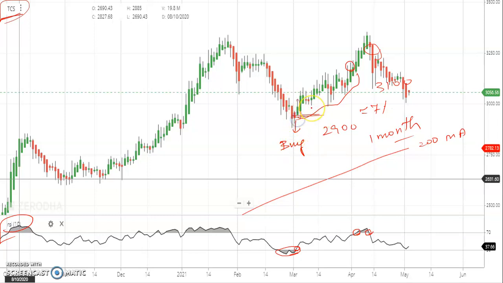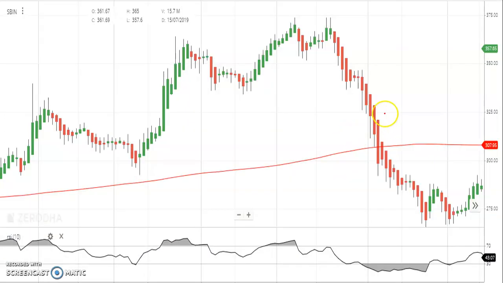See just this candle size. Even if you buy here and this is the stop loss, maybe 20-30 points, and see the reward we'll be getting by this strategy. So here, buy, we'll be selling somewhere here, or if you are an aggressive investor you can exit somewhere here. This is also State Bank of India, where from close to 310 we have reached close to 330 or 335.